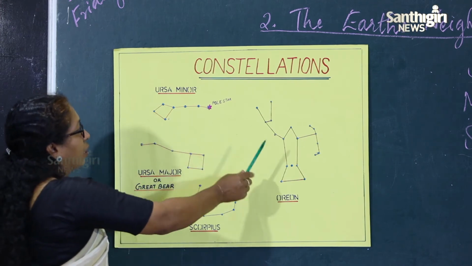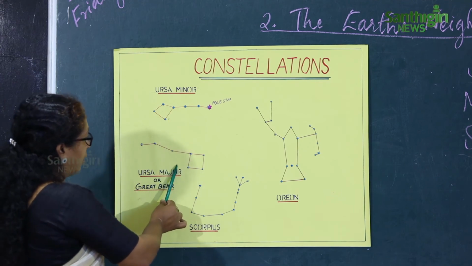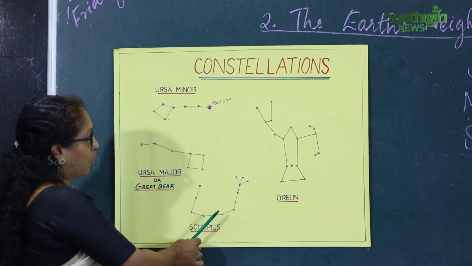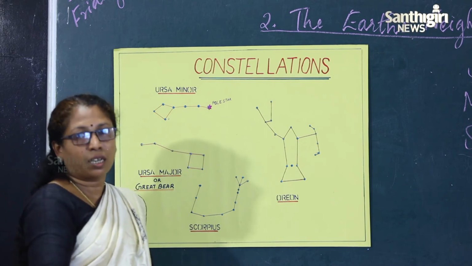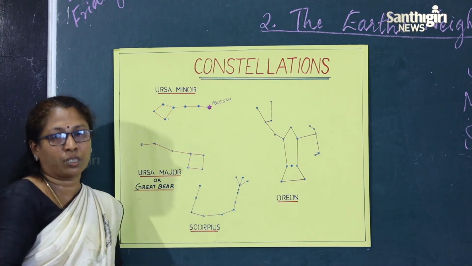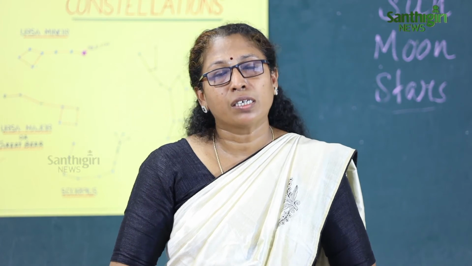But these are the constellations. This is Ursa Minor, this is Ursa Major or the Great Bear, Scorpius, Orion and so many other constellations are there, and here I mentioned only a few. Okay children, now we learned the neighbors of the earth, that is the sun, the moon and the stars.